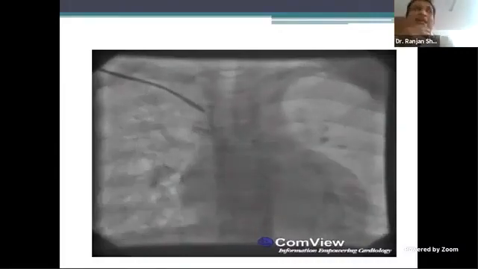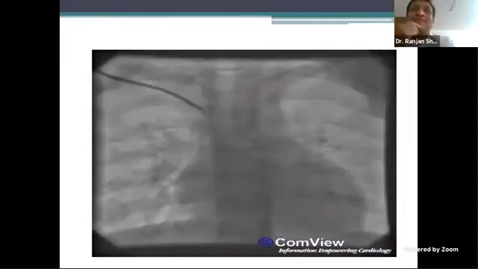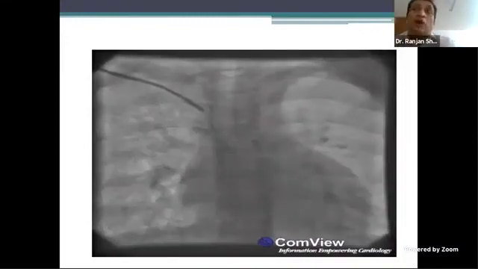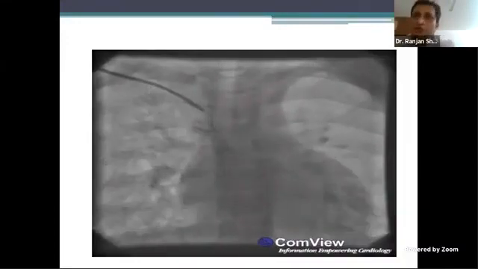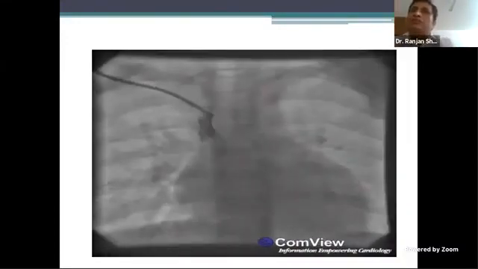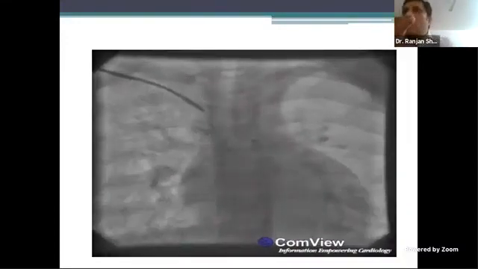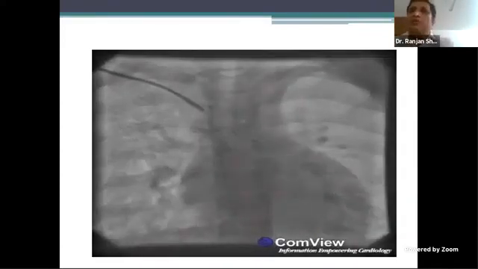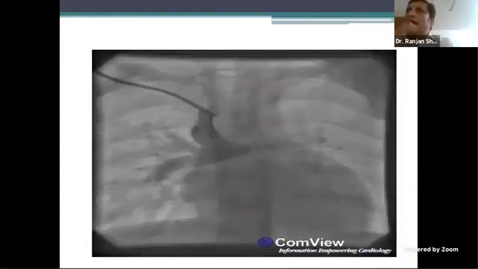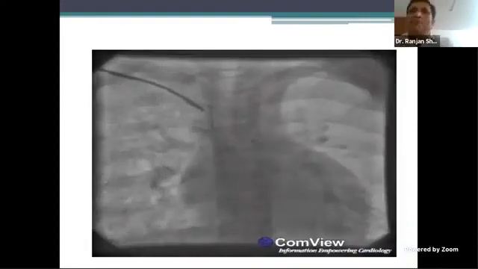So for Glenn and Fontan, the PA should be reasonable size. If you have doubt about the size of PAs, you actually do a BT shunt to allow it to grow. So the size cannot be that small, but there has to be a low pressure system. So PS could be there at MPA level, but branch PS stenosis is not very common in Glenn.